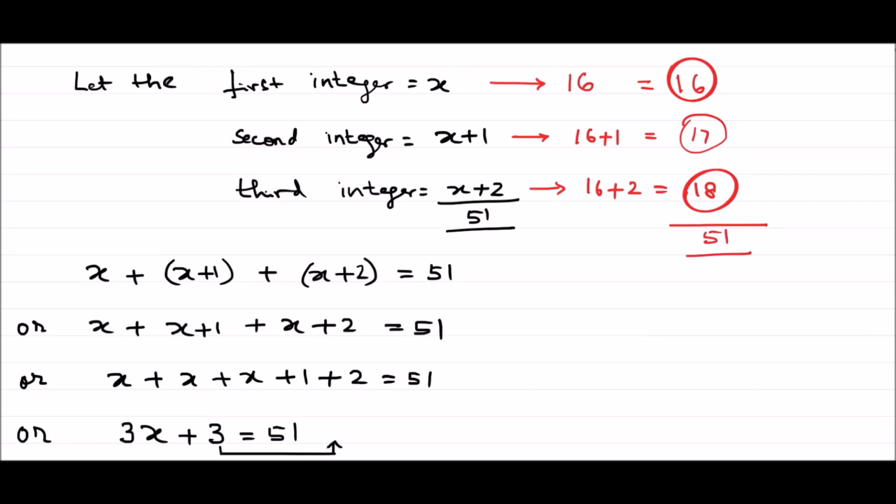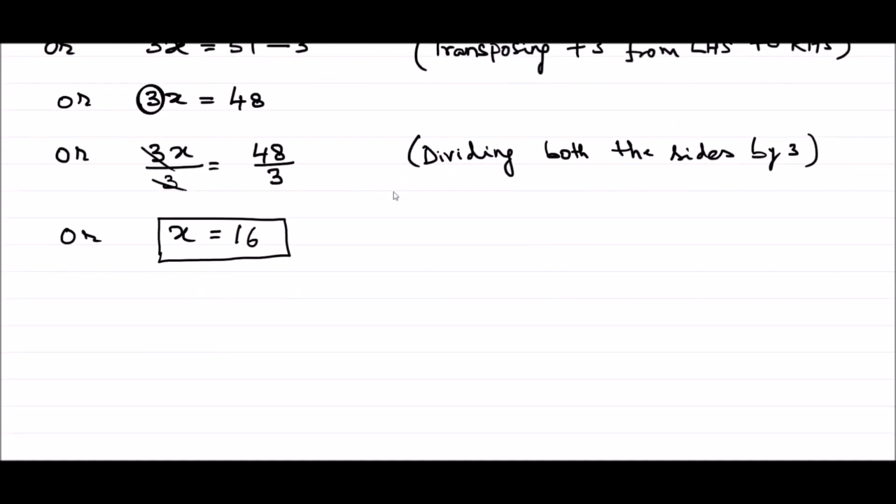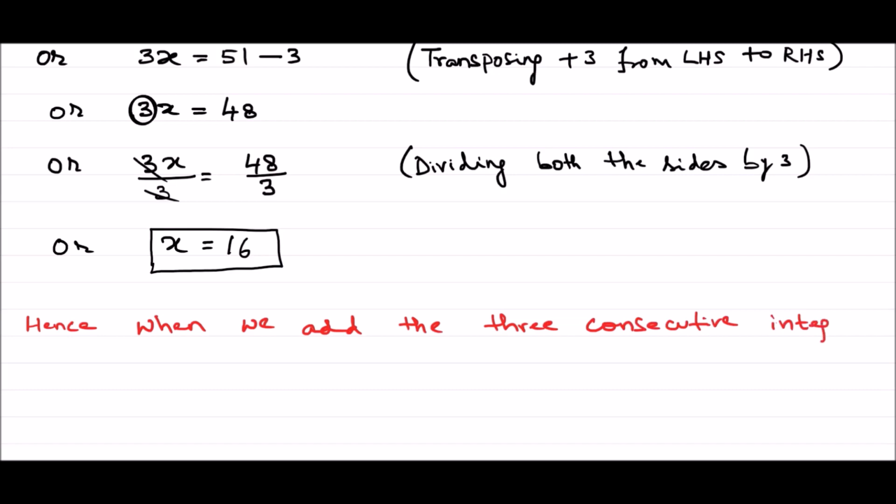This is what. So we can write our concluding answer saying that the 3 consecutive integers are, hence, when we add the three consecutive integers, that is 16, 17 and 18, we will get 51.